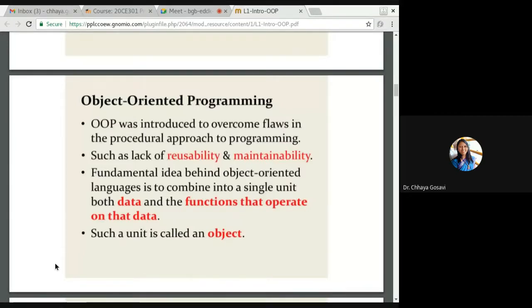Then try to find out the relationships between these classes. Suppose you have a class student, class teacher, class infrastructure. Then teacher should have infrastructure, teacher should have a class, there should be communication between teacher and student. Then you have to build the relationship, that is inheritance. You have to build a hierarchy. Now your class is ready and you can use that class with its functions and objects in any application that you want.